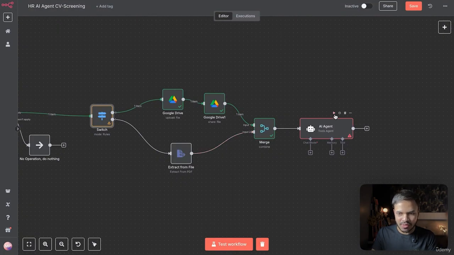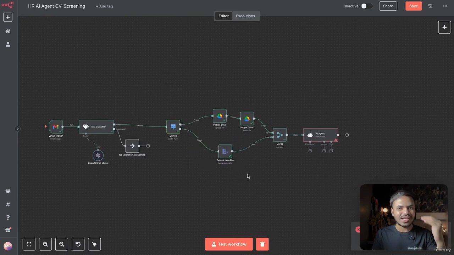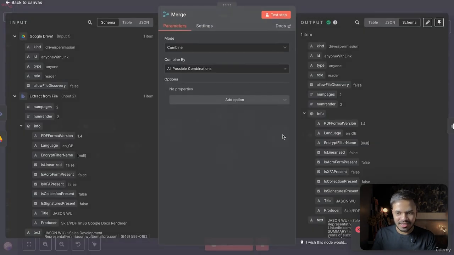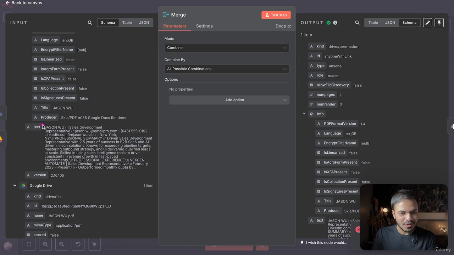And now let's test our workflow till here. Yeah, so now we have the output in this branch. First of all, it will execute our first branch and then this extract from file. If we open this, yeah, it was able to scrape all the text data from our PDF file.